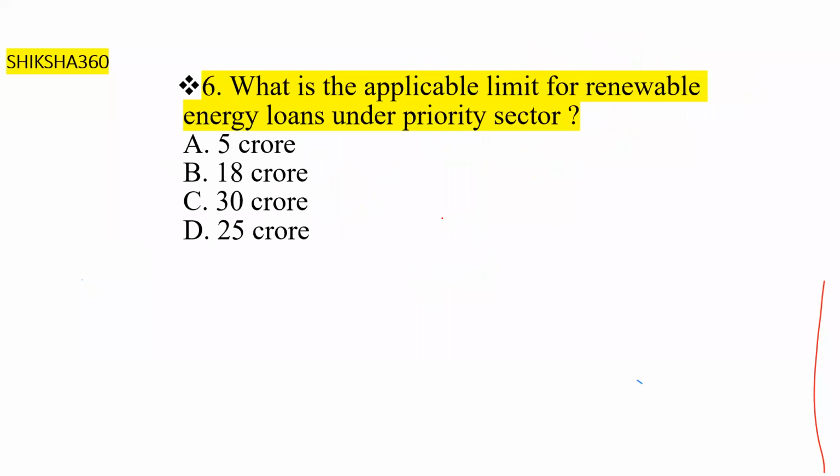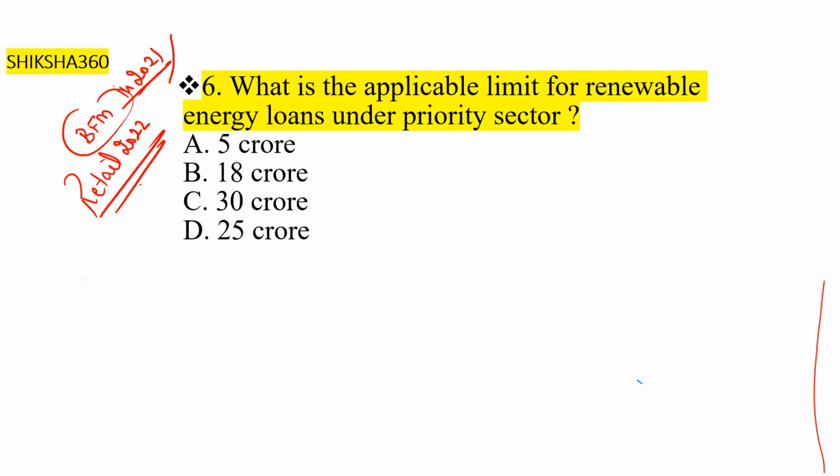Now move to the next question, question number 6, very, very important. This question they have asked in the BFM in 2021, and the same question in the retail exam in 2020. What is the applicable limit for renewable energy loans under the priority sector? First one is 5 crore, second one is 18 crore, third one is 30 crore, fourth one is 25 crore. So the correct answer is 30 crore. So what is the meaning of that? What are renewable energy loans?